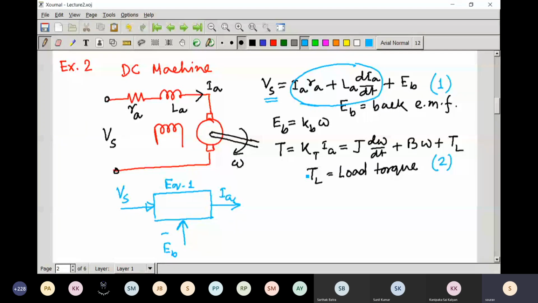Now from here you can see that the developed torque is directly proportional to the armature current. That means if you multiply with this KT, which you are getting from this equation, you will get this amount of torque, that is the developed torque. And now from this equation,